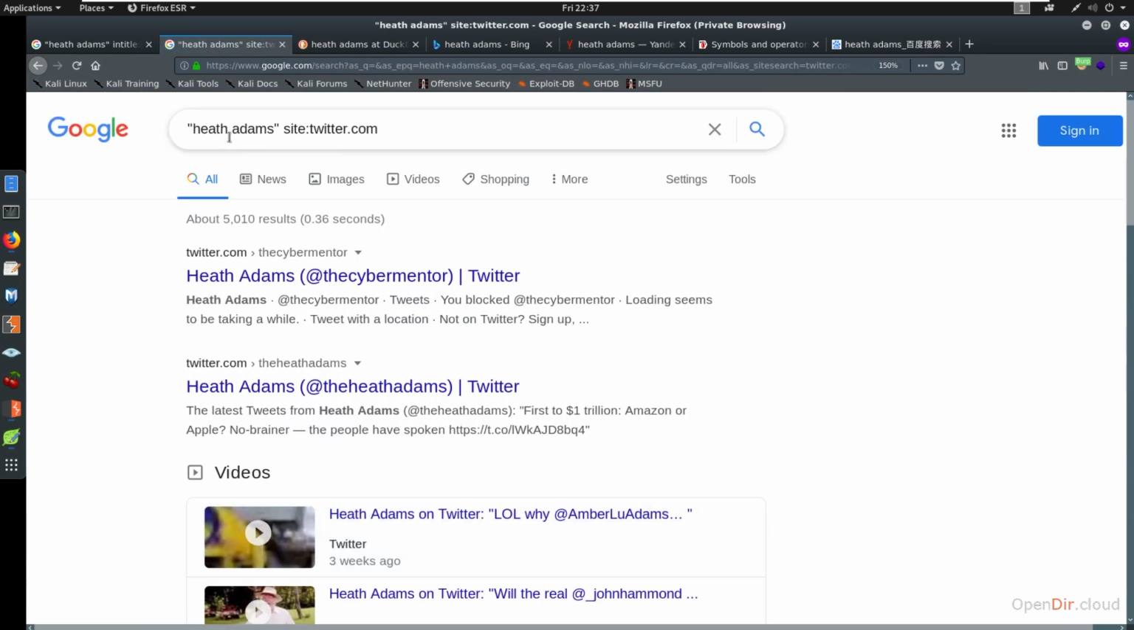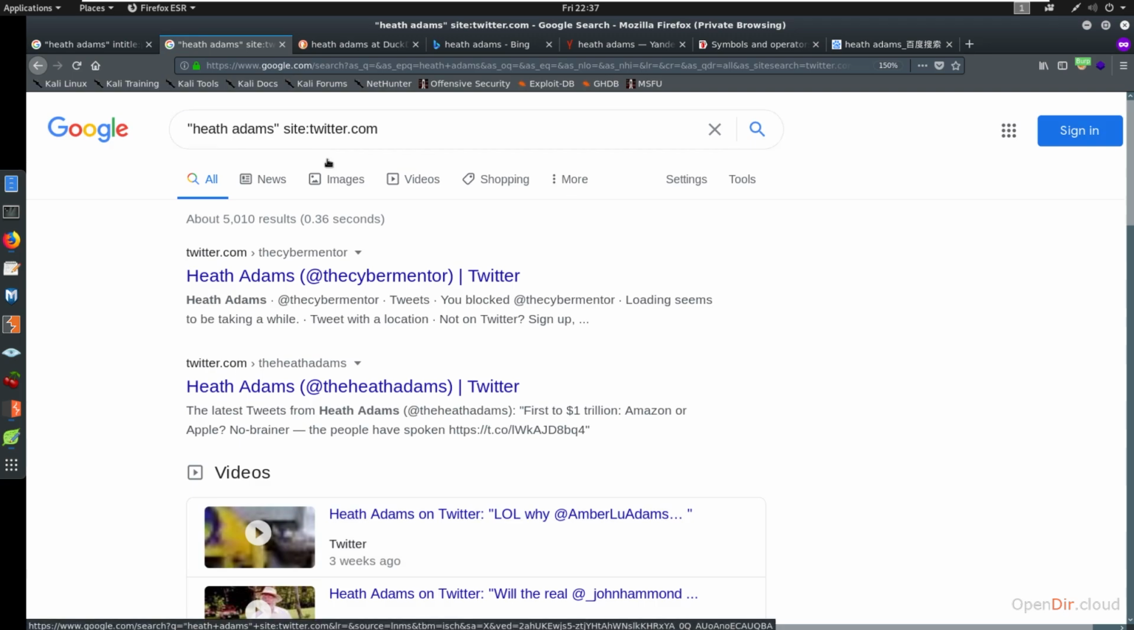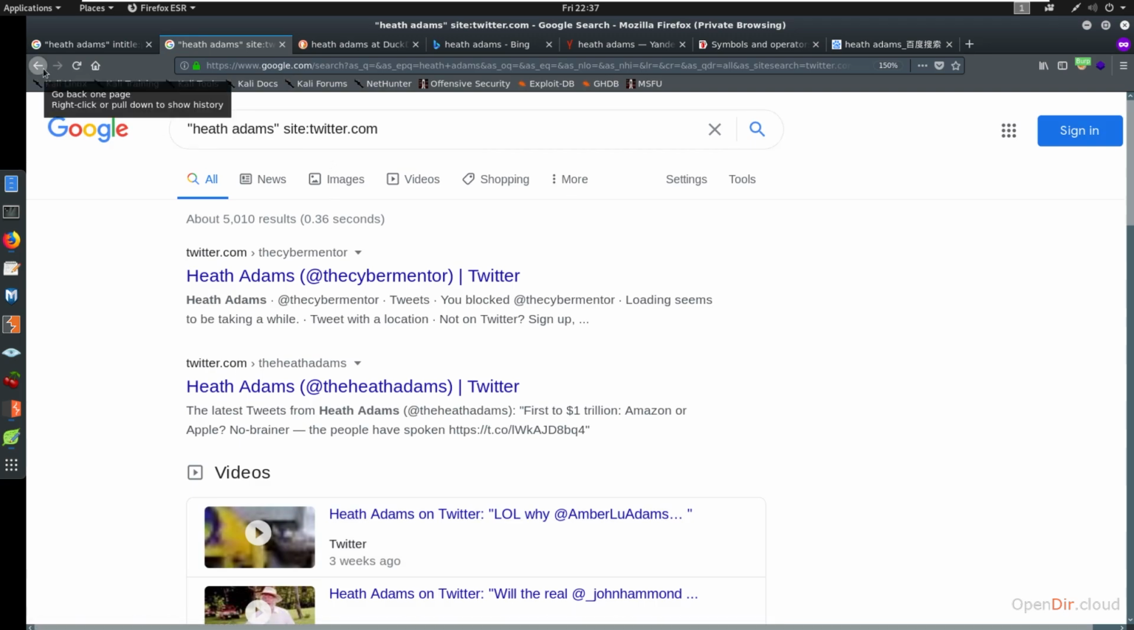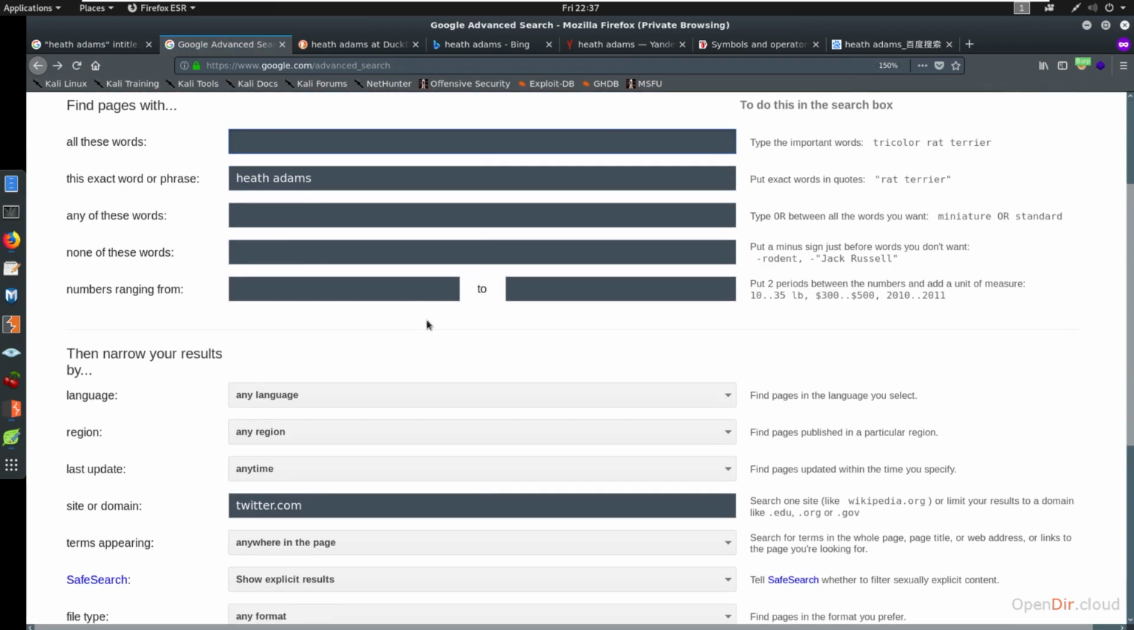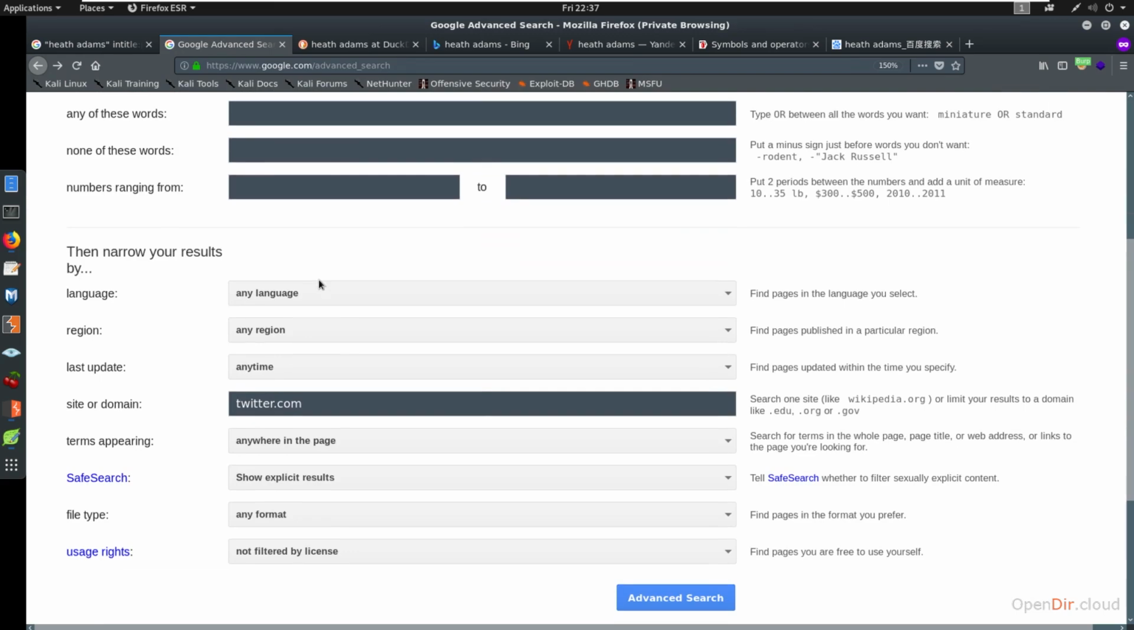And what's it do for you? It does it for you. It's amazing. Everything is here for you. You don't have to put in the quotes. You don't have to put in the site. And if there's things that you're trying to think about that maybe you're like, I really want to narrow this down to a language, I want to narrow this down to a region, a certain time frame, etc.